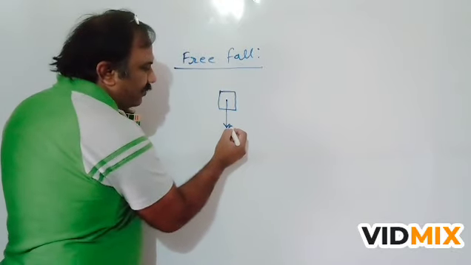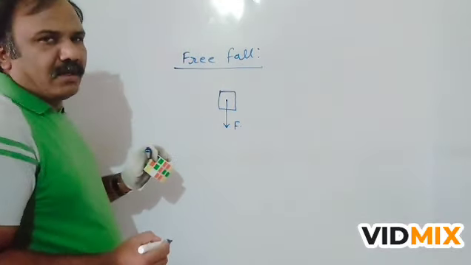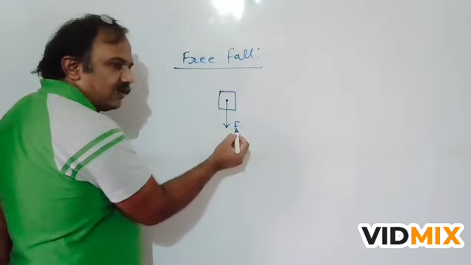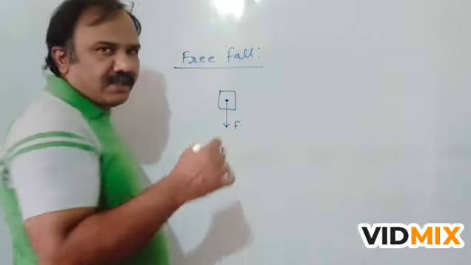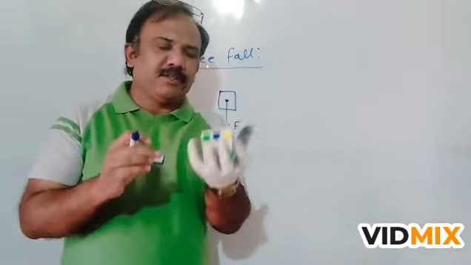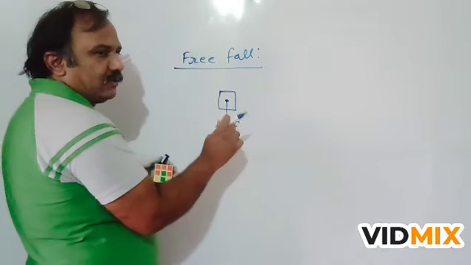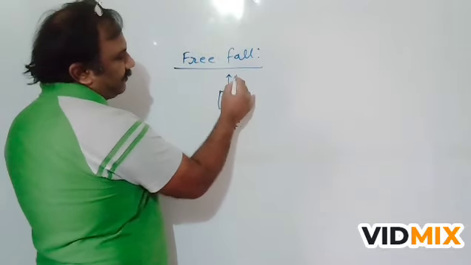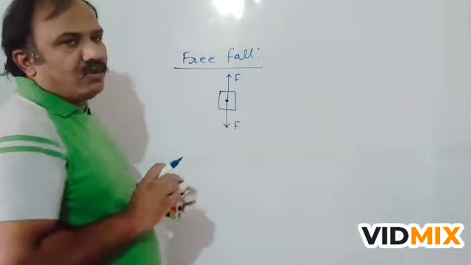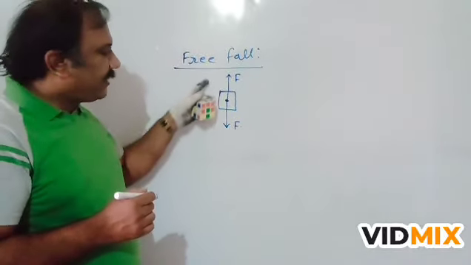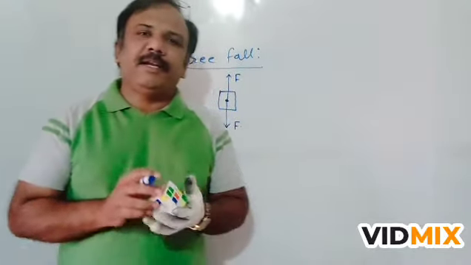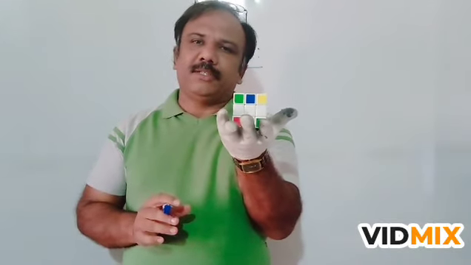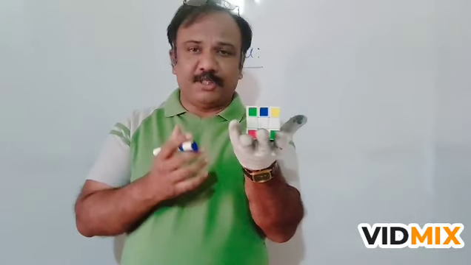One is gravitational force, and the other force is exactly equal to this gravitational force. Means I am also exerting a force on this object which is exactly equal to gravitational force but in the opposite direction. So these two forces cancel each other and the net force acting on this object is 0. That's why no force is acting on this object and hence there is no motion in this object.